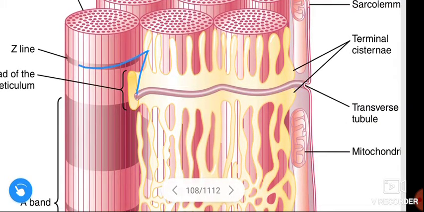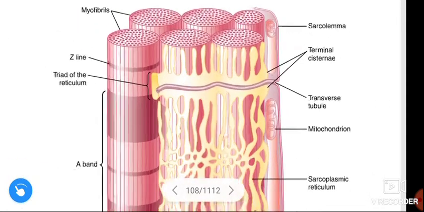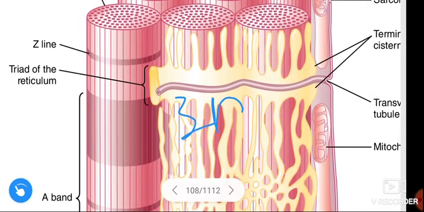This is the Z line, and this T tubule is located near to the Z line. This is the 3D diagram.